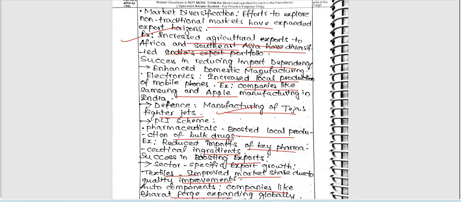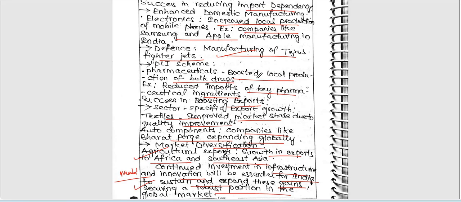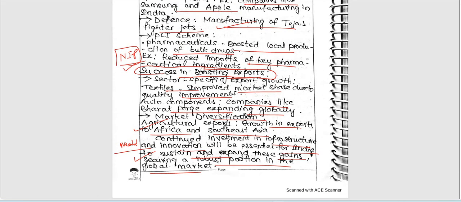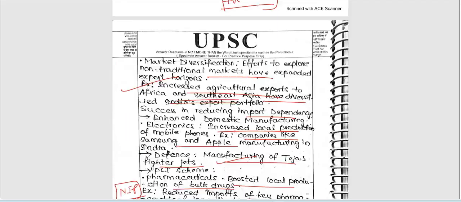Success in reducing import dependency is also included here. Next, success in boosting exports is also included with different examples. Very good. In the explanation, the National Infrastructure Pipeline and other important initiatives also need to be included in between. Coming to the conclusion part, we need to link it with certain targets like the $5 trillion economy or Viksit Bharat. Other than that, everything okay.